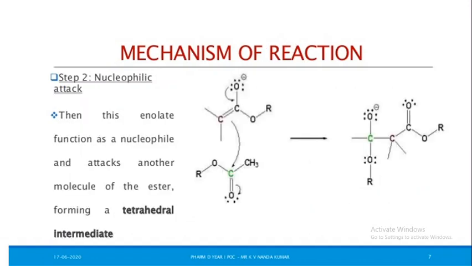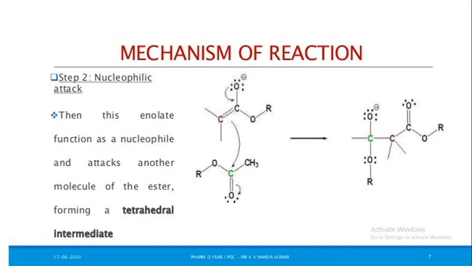nucleophilic attack. Then this enolate functions as a nucleophile and attacks another molecule of the ester, forming a tetrahedral intermediate. Okay, so these are the first step products.